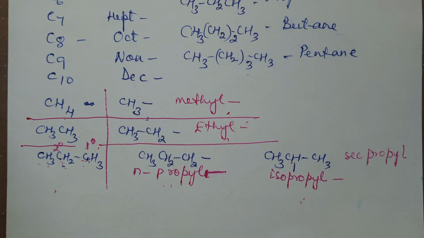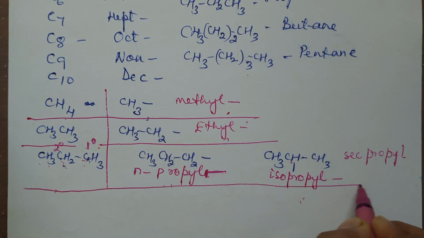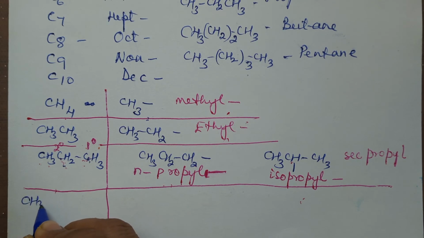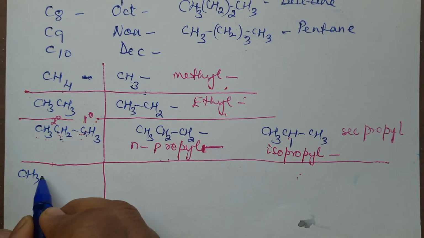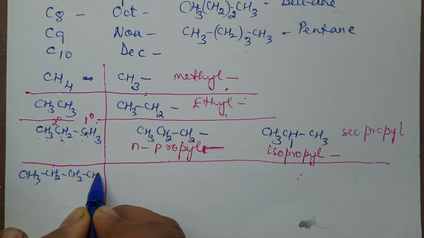But if we consider 4 carbon atoms, you will find that there is a difference between normal, secondary and iso. Let me take that example and write it down. With 4 carbon atoms, that is say CH3, CH2, CH2, CH3.